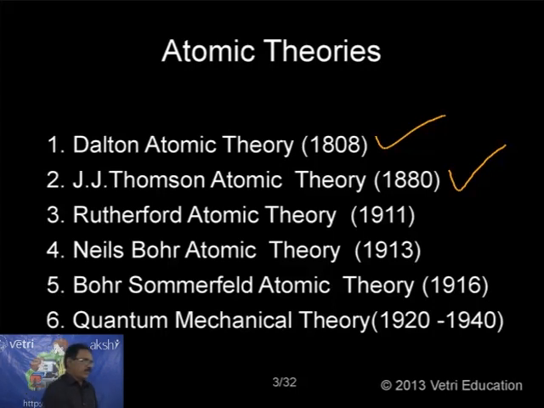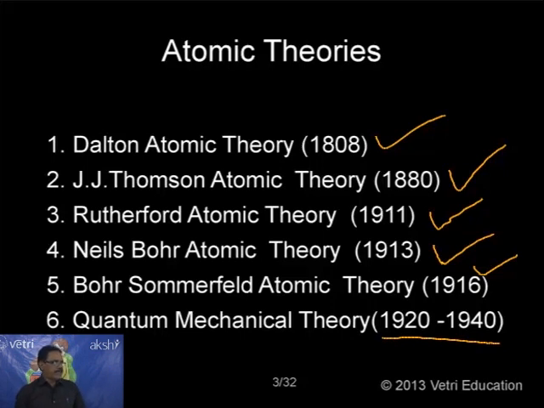Rutherford atomic theory was proposed in 1911. Niels Bohr atomic theory was proposed in 1913. Bohr-Sommerfeld atomic theory proposed in the year 1960. Finally, quantum mechanical theory, it was suggested by so many people and it was taking place between 1920 to 1940.